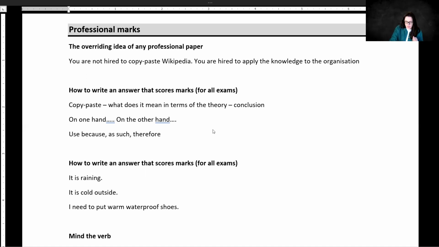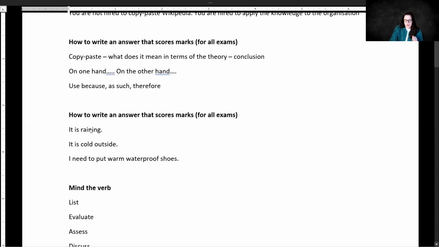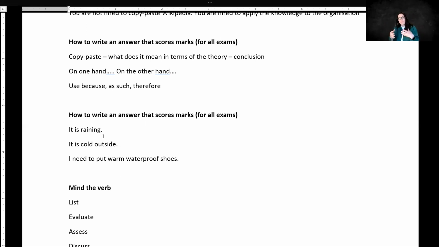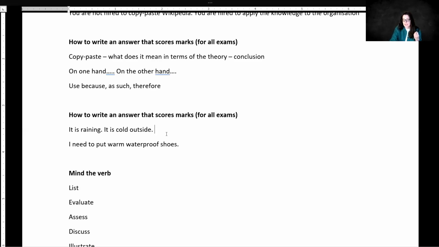So another important thing would be the correct usage of paragraphs. Let me give you an example. If you just write, it is raining, it is cold outside, I need to put warm waterproof shoes on, you will not get a mark. Because when the marker reads your answer, they read it by paragraph. So they say, it's raining, so what? It's cold outside, okay, so where is the conclusion? I need to put warm waterproof shoes on. Yes, but why? So for you to get a mark, you need to put everything in a single paragraph.